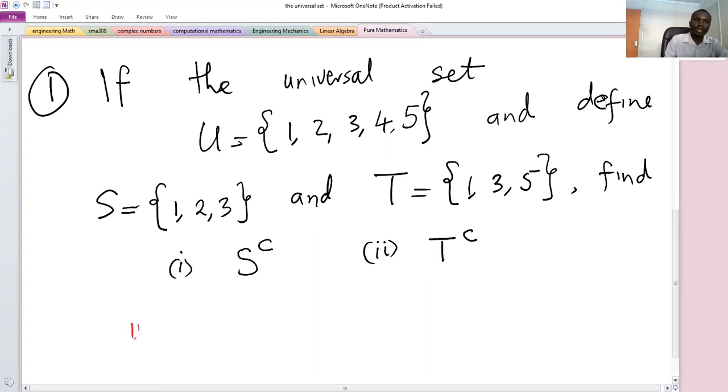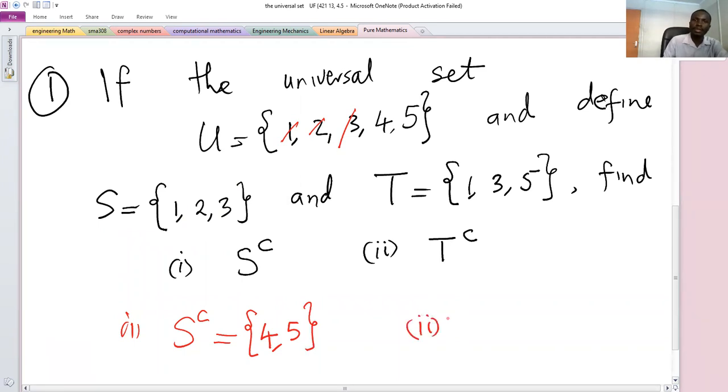So therefore, the solution to the first part, S complement, will be given by the set of elements which are in this universal set U, but not in S. So 1 is in S, so cross 1, 2 is in S, 3 is in S. Which means that the elements which are remaining in the universal set, once we have taken out all the elements in set S, are only 4 and 5. So therefore, the set S complement has two elements, 4 and 5.